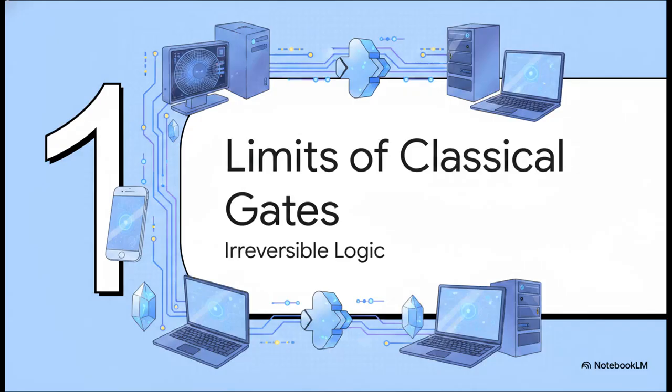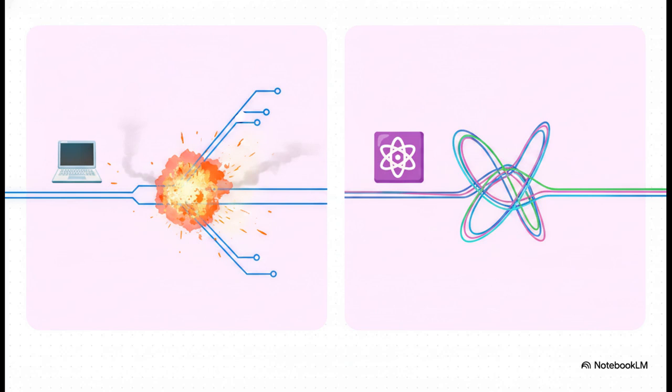All right, Section 1, the limits of classical gates. Let's talk about the bedrock of our digital world. So, let's start with where computing is today. Every smartphone, laptop, and supercomputer out there relies on classical logic gates, bridging the gap between raw bits and complex computation. But here's the thing, classical gates have a fundamental physical limit.